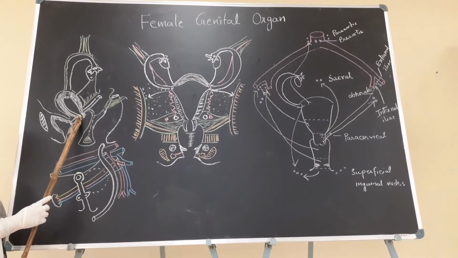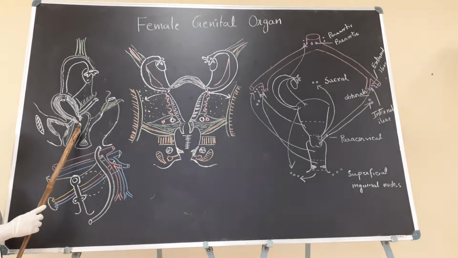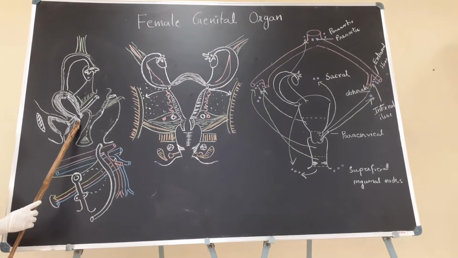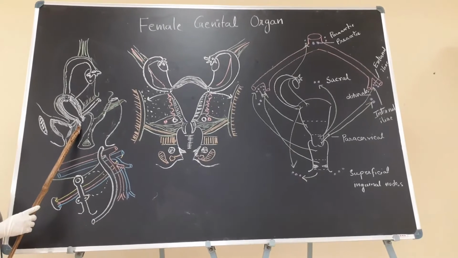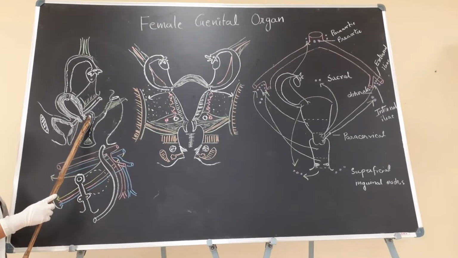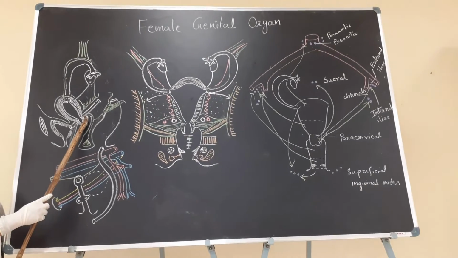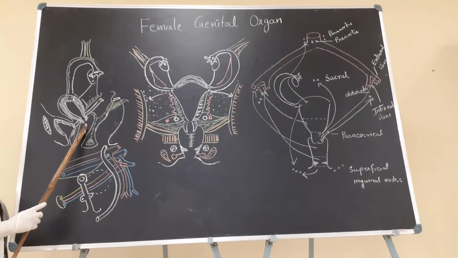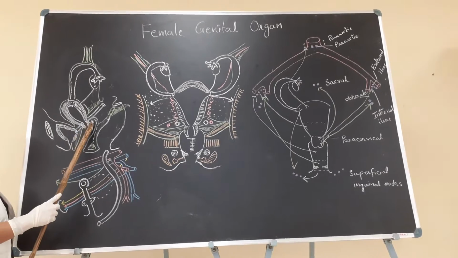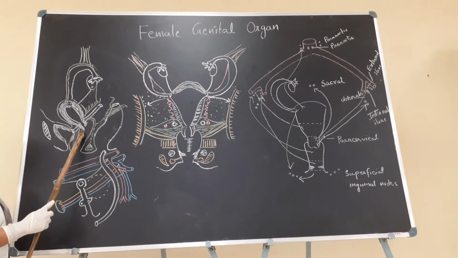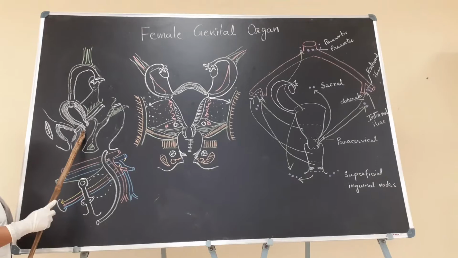As the cervix of the uterus projects inside the vagina on the anterior wall, one recess or space forms, and due to this recess formation, the space is called the fornix or fornices.